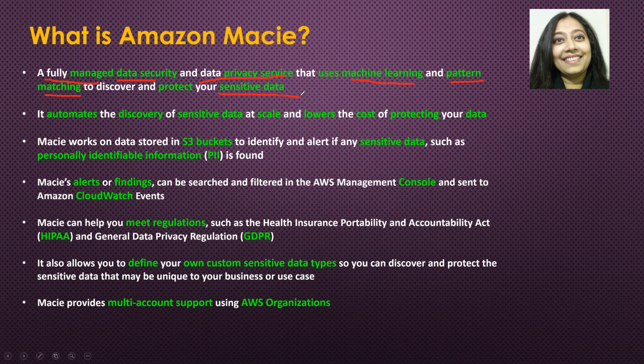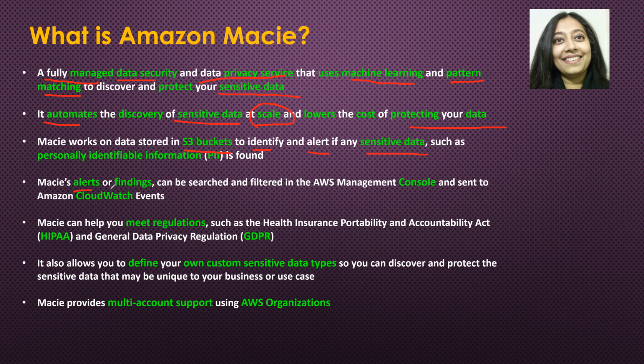So when we're talking about sensitive data, generally it is PHI information, that is personal health information, or PII information, which is personally identifiable information, right? And Macie typically works with PII kind of information. Macie automates the discovery of this sensitive data at scale and lowers the cost of protecting your data. It works on data stored in S3 buckets. It identifies and alerts if any sensitive data is found, such as PII information.